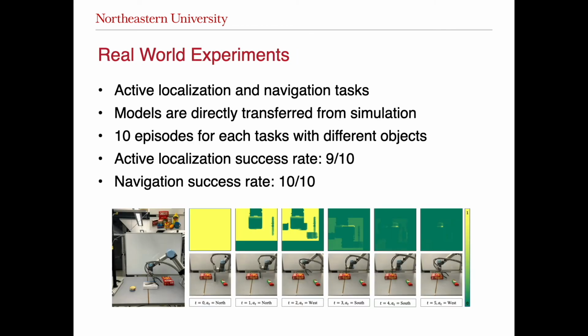We then transfer the models that are trained in the simulation to the real world. Since we are using depth images and hand-joint velocities, our transfer does not require any domain randomization or fine-tuning with the real-world data. We evaluate the active localization and navigation tasks for 10 episodes using 10 different objects. At each episode, we randomly place an object on the table and start the episode. We found that the active localization was able to solve the task 9 out of 10 times, and the navigation task was able to solve each time.